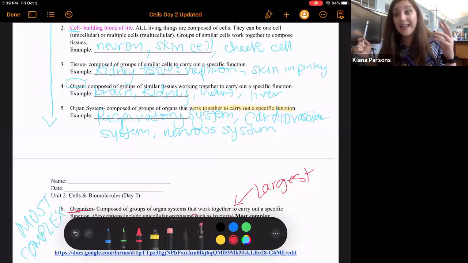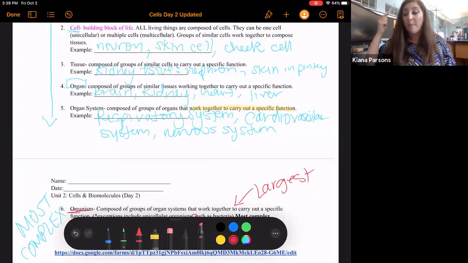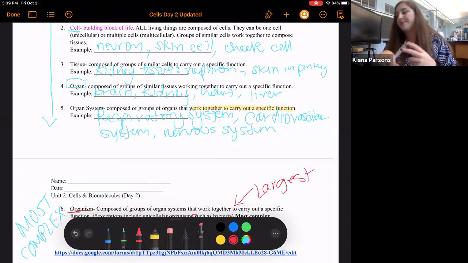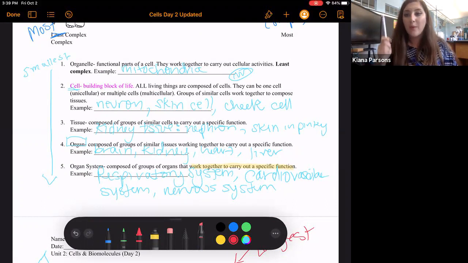I have within my organ system of the nervous system, the organ that I've been talking about, my brain. Within my brain, I have tissue like gray matter, which is some of the tissue in your brain. Inside of there, I have the cells of my nervous system, which are called neurons. And within those neurons are all of the organelles that we talked about in day one, including the very important and critical mitochondria that powers all of these actions.